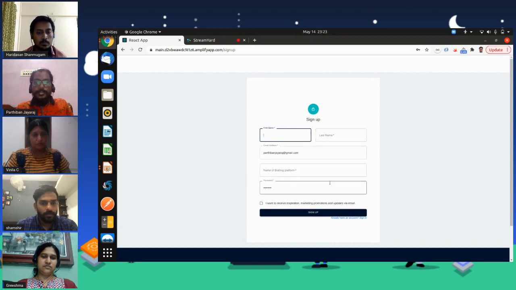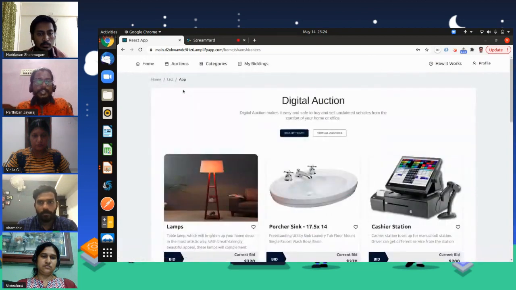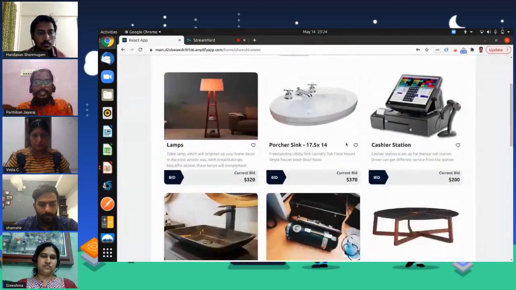Once you enter all these fields and click on sign up, you will receive a verification code. You'll be prompted for it on the next step, so that your account will get activated. Once you have your account activated, you can sign in and make use of your auction platform. So I'm just signing in with my account. And here you can see all the auction details coming up.